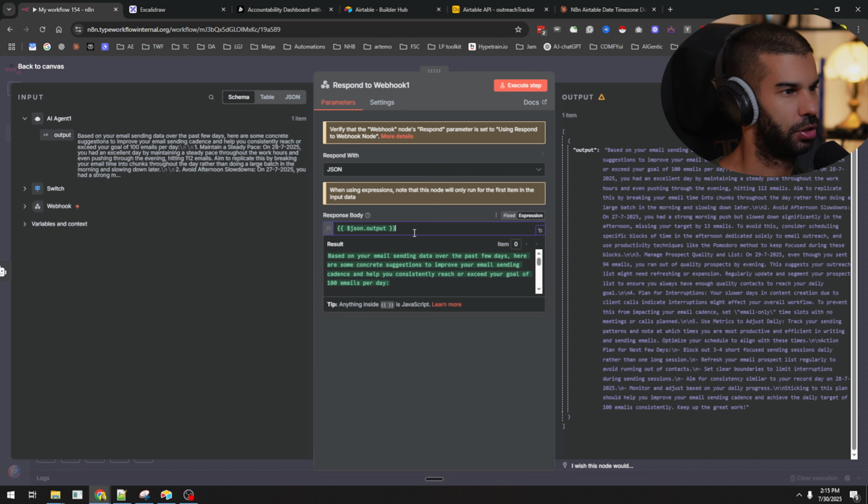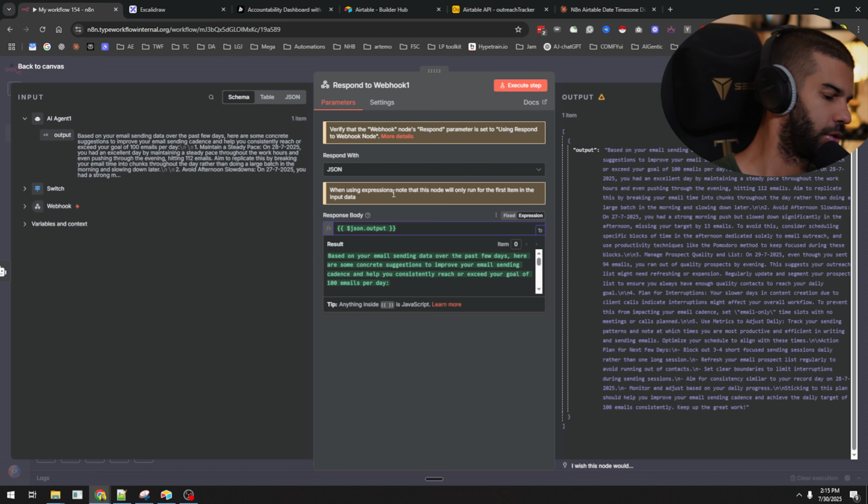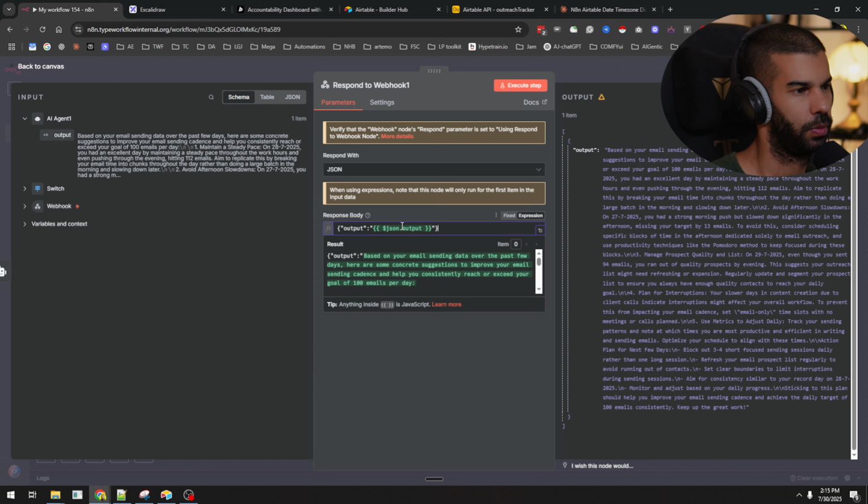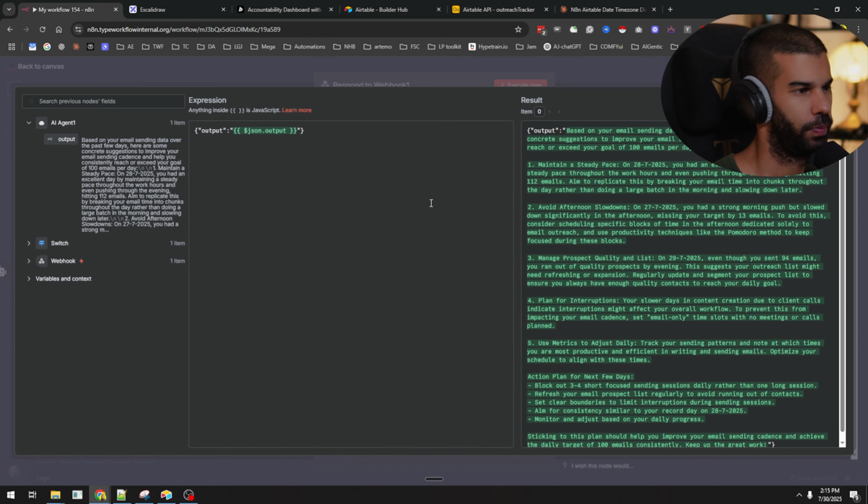What if we just send it as JSON instead? So let's say it should be output, and then we send that in a JSON body. So now it's output, and what we just need to do is remove those quotes, and let's stringify this whole thing.